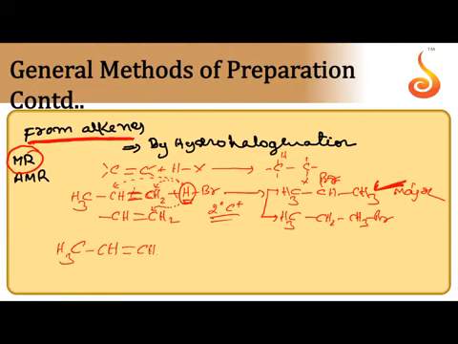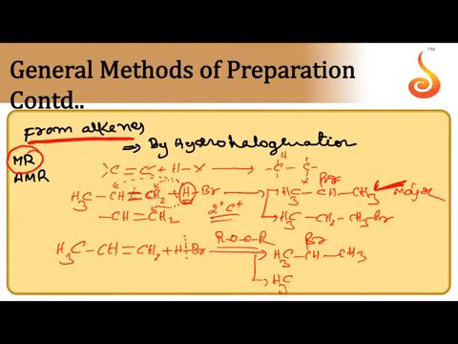addition of HBr only, but if alkyl peroxide is used, in the presence of alkyl peroxide during the addition of HBr to unsymmetrical alkene, again we can get two products, but the major product is exactly opposite to Markovnikov's rule, because here this is free radical addition reaction. So 1-bromopropane is the major product.